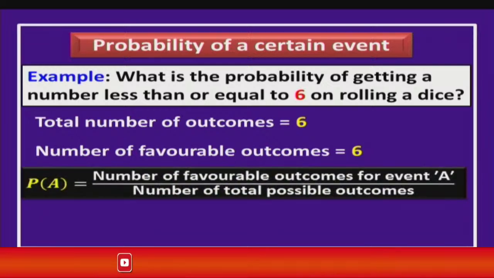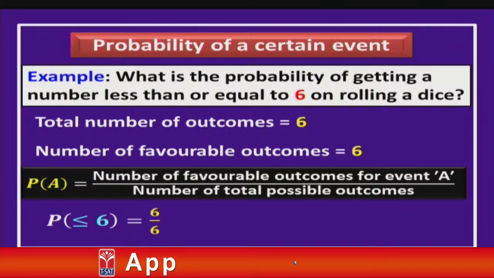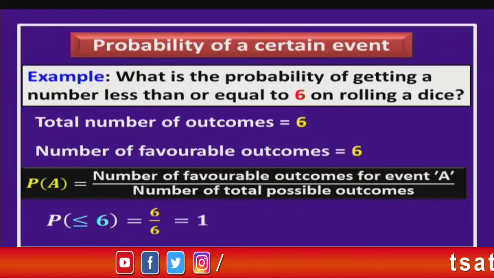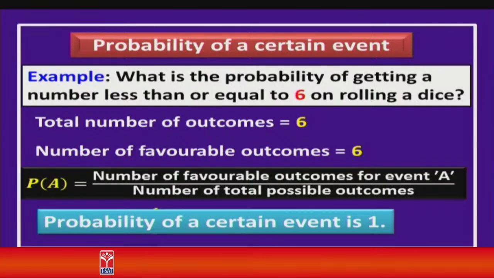Now, again we will consider the formula of probability, that is the number of favorable outcomes divided by the total number of possible outcomes. Let us substitute the values, children. So, the probability of getting a number less than or equal to 6 is given by 6 divided by 6. What do we get, children? Yes, we get 1. That means, what do we conclude? The probability of a certain event is always 1. So, children, we have seen some basic concepts that we have already learnt, but we have quickly revised what we learnt in our probability part 1.